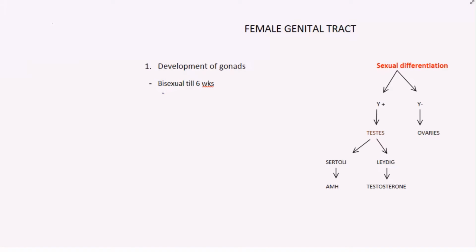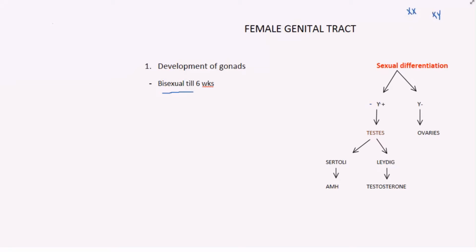The fetus is bisexual till the age of 6 weeks of gestation. That means the fetus is sexually undifferentiated till the age of 6 weeks of gestation. So this sexual differentiation starts to occur after 6 weeks of age. The genetic sex plays an important role in sexual differentiation. That means whether the baby is XX or XY. The presence or absence of Y chromosome plays an important role in sexual differentiation.